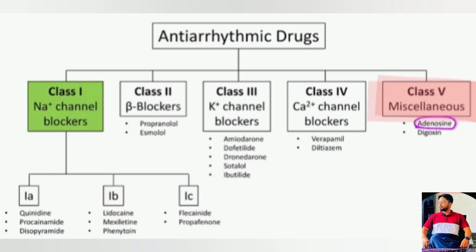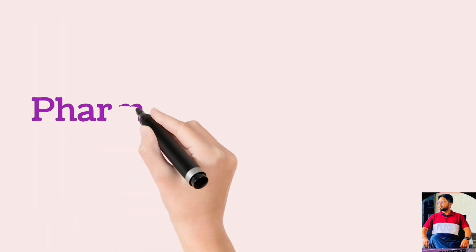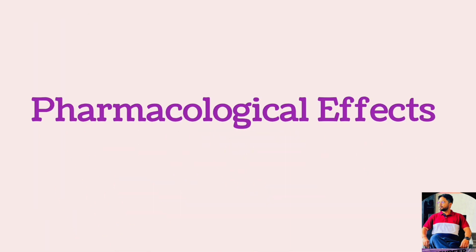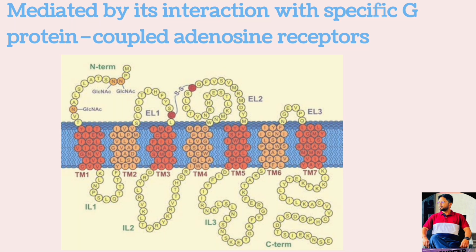Adenosine is a class 5 antiarrhythmic agent. It is used for acute termination of reentrant supraventricular arrhythmias. Pharmacological effects. The action of adenosine is mediated by interaction with a specific G protein coupled adenosine receptor. We can find adenosine receptors throughout the body.